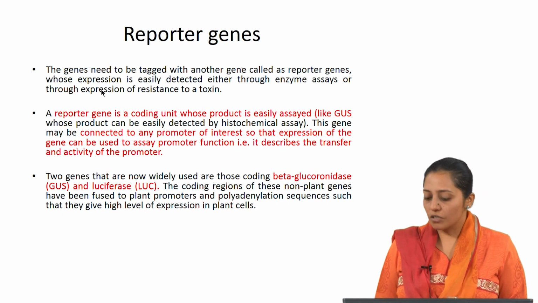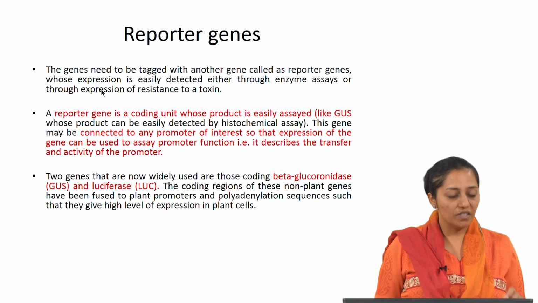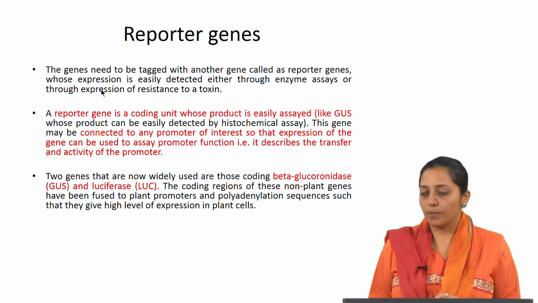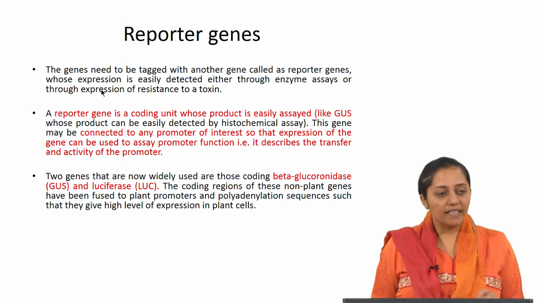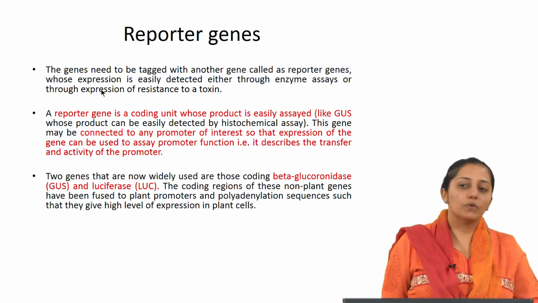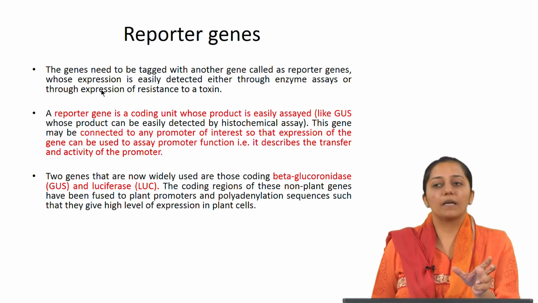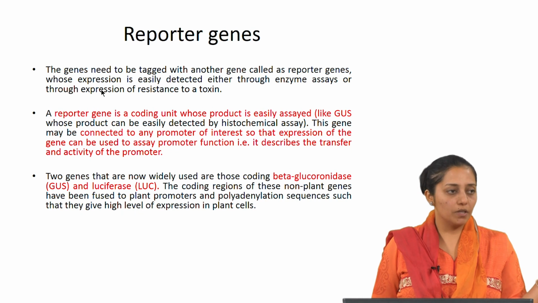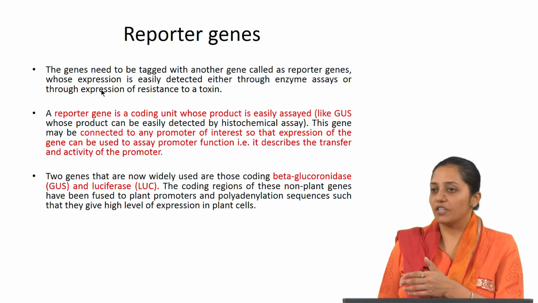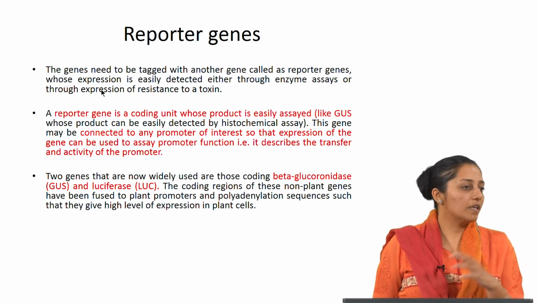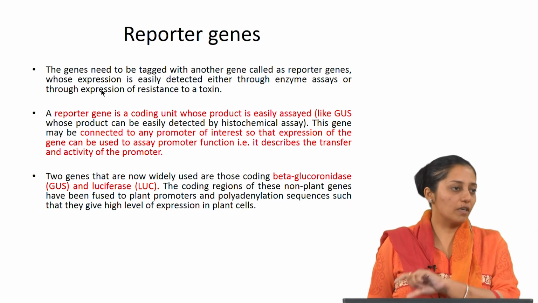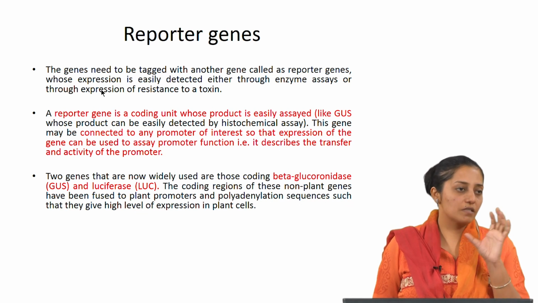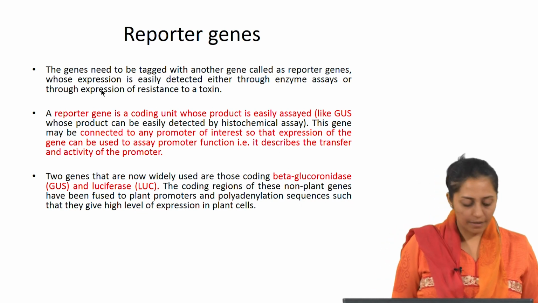The coding regions of these non-plant genes, so these are transgenes, have been fused to plant promoters and polyadenylation sequences, which means you need a 5' UTR and a 3' UTR. For the 5' UTR, you are using the same promoter which you are using for your desired gene, and the 3' UTR for the entire construct to happen, for your GUS or beta glucuronidase or your luciferase enzyme to be expressed.